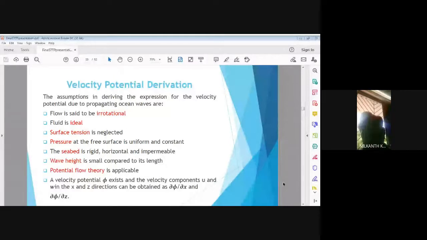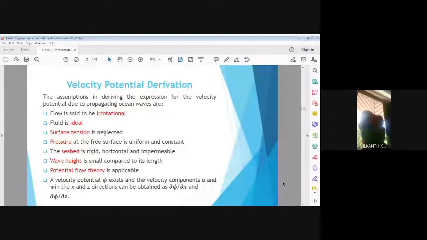We have applied the kinematic boundary condition to two surfaces. One is the seabed and another is the ocean surface, which we have called the kinematic free surface boundary condition, KFSC, and the bottom boundary condition, that is BBC. And for all these three boundary conditions, we have derived the equations for velocity component U and velocity component W.